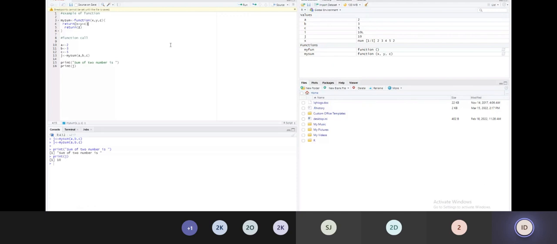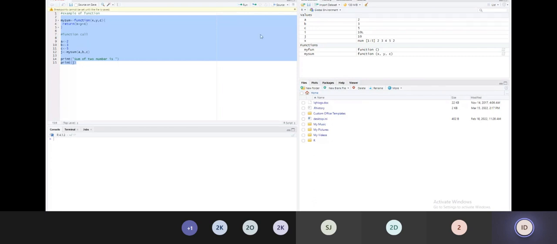Like anything in R, once you practice, you can play with it like anything else. Yes, I did not use Z, but it will return it. What will it return? The summation of X, Y, and Z will be returned, stored into Z, and printed. Okay, fine. Now I will erase this and try to execute the code again.